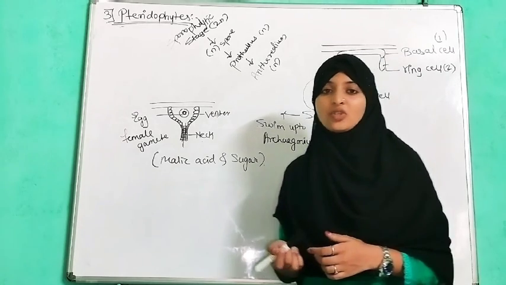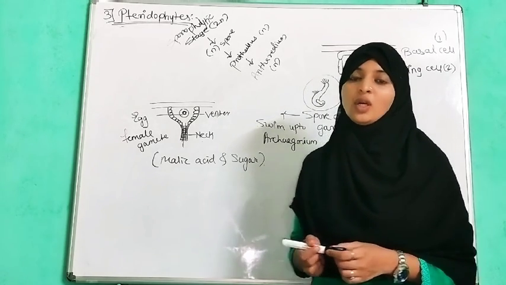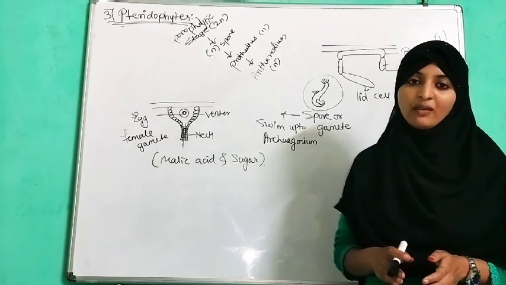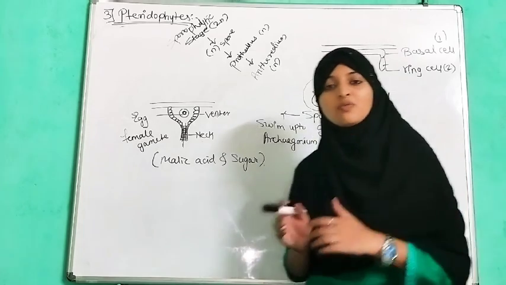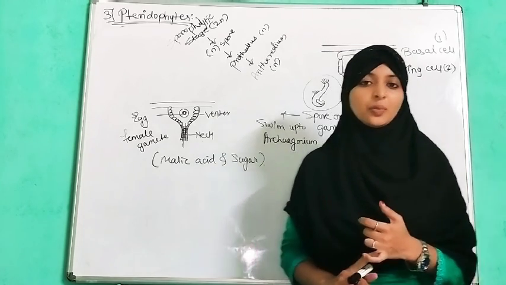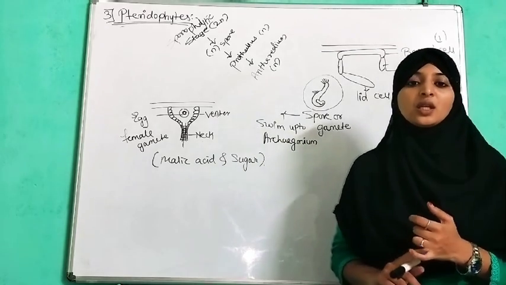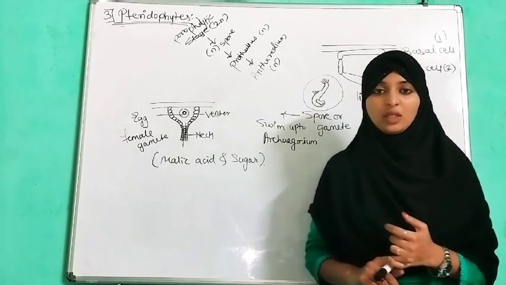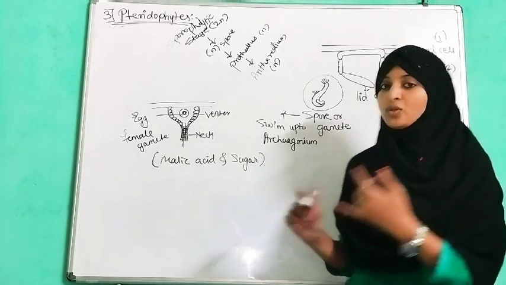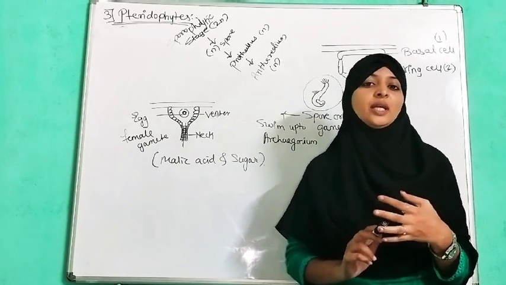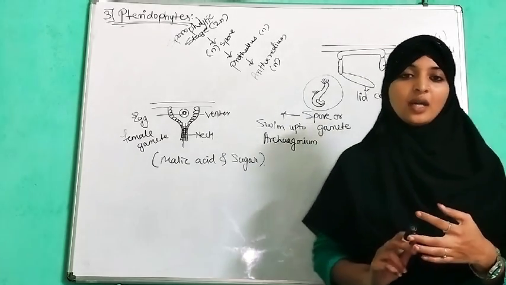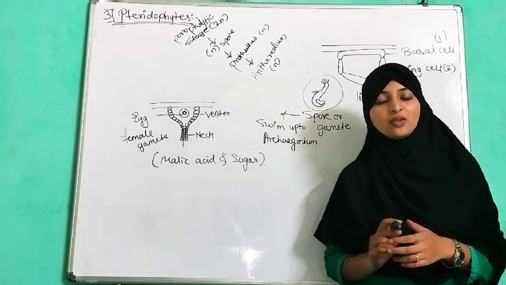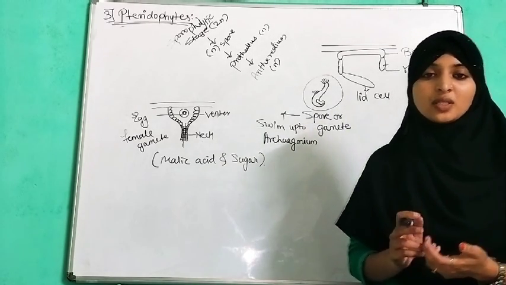In our next lecture, we are going to discuss gymnosperms and angiosperms. Gymnosperms are non-flowering plants and angiosperms are flowering plants. Cryptogams and phanerogams: cryptogams are those organisms which do not produce seeds, meaning they produce spores. So thallophytes, bryophytes and pteridophytes are cryptogams, and phanerogams are gymnosperms and angiosperms, which produce seeds.